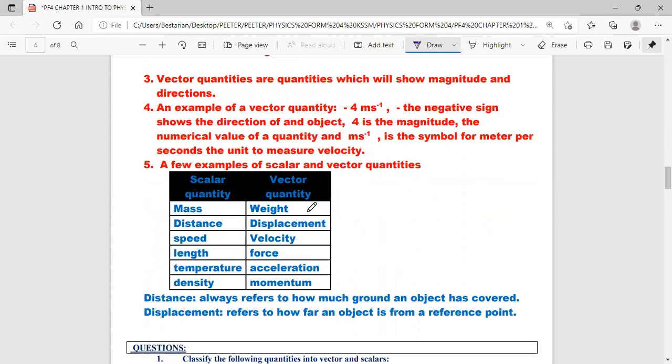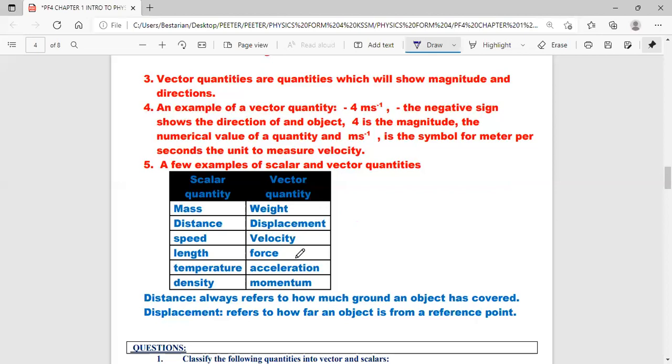What is a vector quantity? Weight, because it is the product of mass and gravitational acceleration. Gravitational acceleration will show direction, so it's a vector quantity. Displacement: how far is an object from its point of reference? So displacement will be a vector quantity. Velocity, rate of change of displacement. If displacement is a vector, velocity will be a vector.